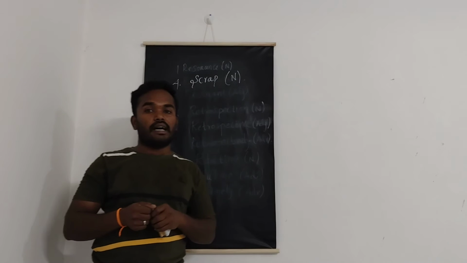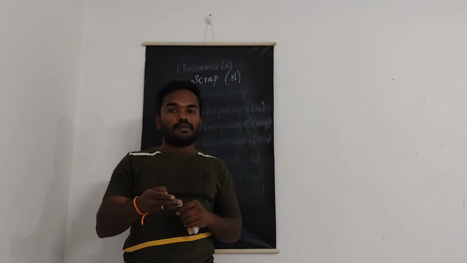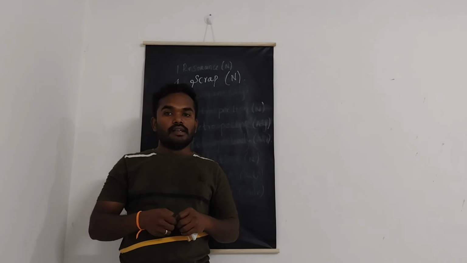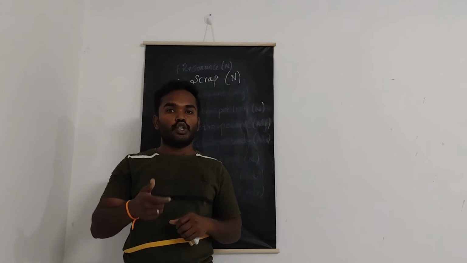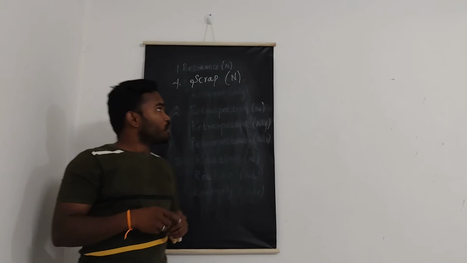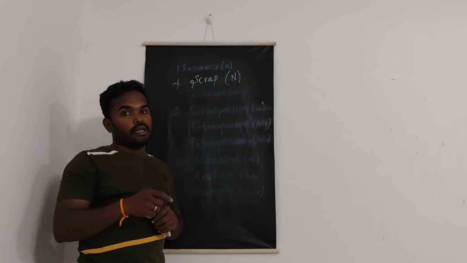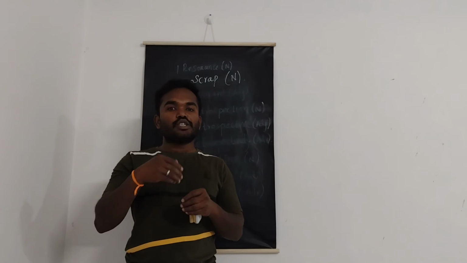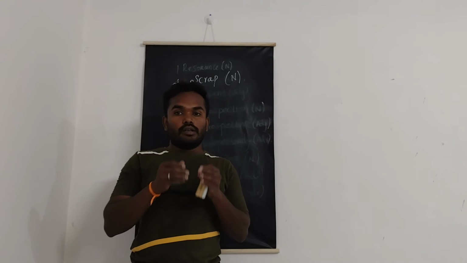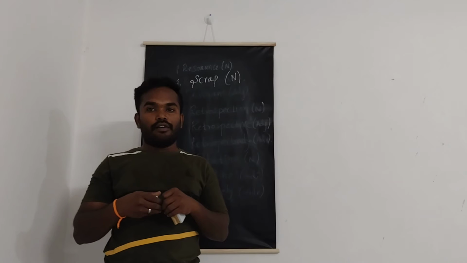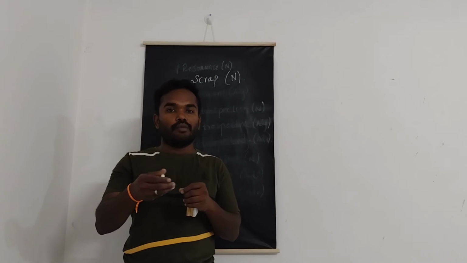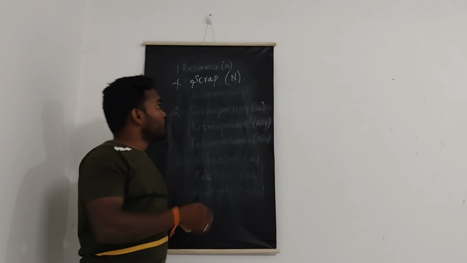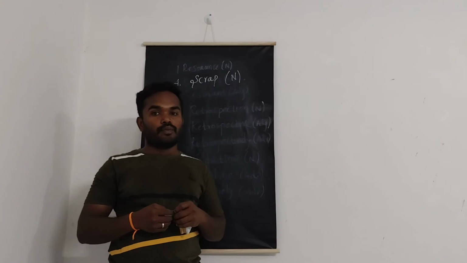The example sentences are: we give all our scraps to our cat. The second example is: give the scraps to the dog. This very noun can also mean another thing. That is, old cars and machines or pieces of metal that are not needed or the parts that have been thrown away or that are used for other purposes. So they are also called scraps.